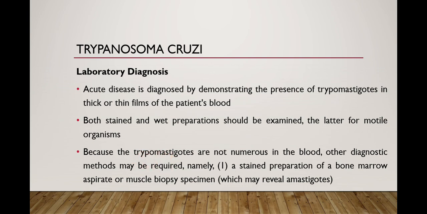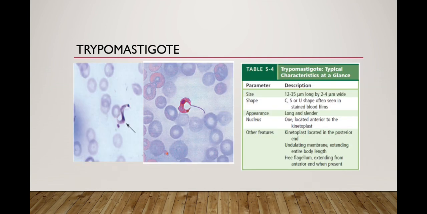But you must know that in muscle biopsy or bone marrow, we can see the amastigote stage, because inside the cell there is the amastigote stage and in the blood there is the trypomastigote stage. So whenever you are going to examine the bone marrow or muscle biopsy, you will have to look for amastigotes inside the mononuclear cells. While when you are examining the blood film, you will have to look for the trypomastigotes in the blood smear. These are the trypomastigotes which can be seen in the blood smear.